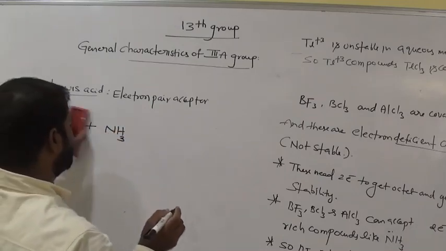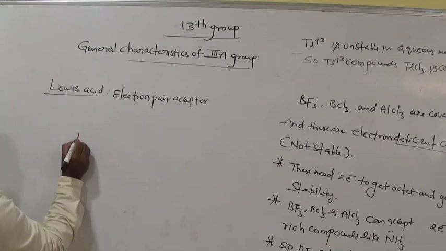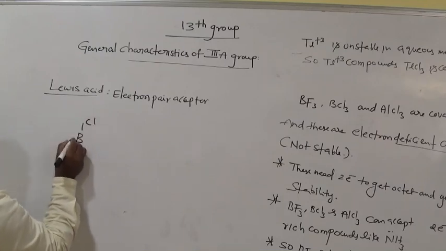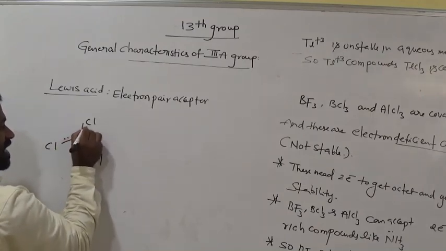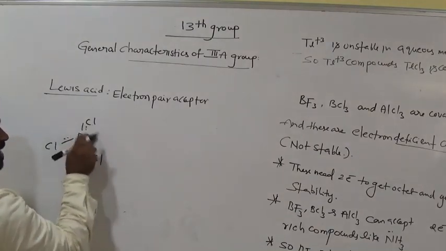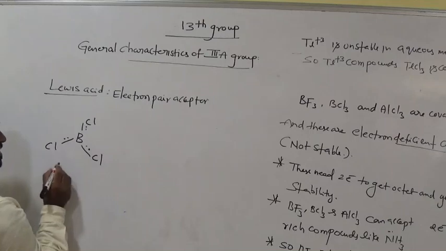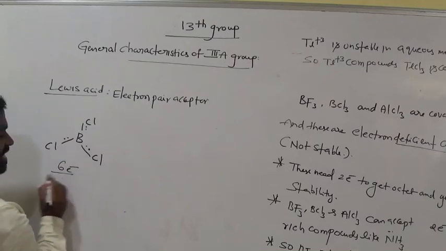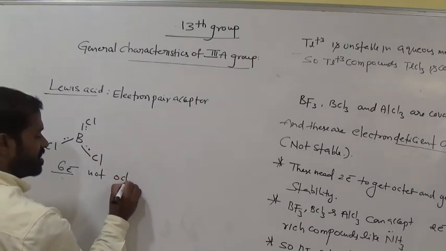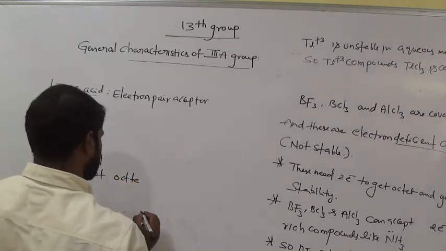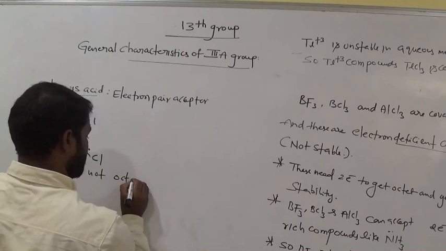Let's see before going to this. Let us take boron trichloride. A bond means 2 electrons, am I right? Total how many electrons here now? 2, 2, 2, 6 electrons. It is not an octet.